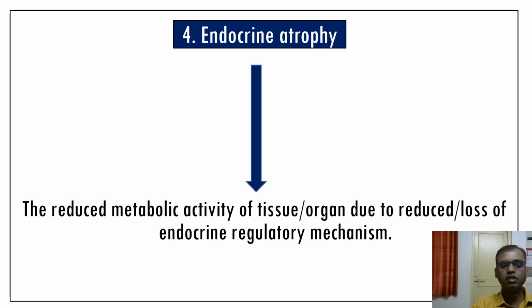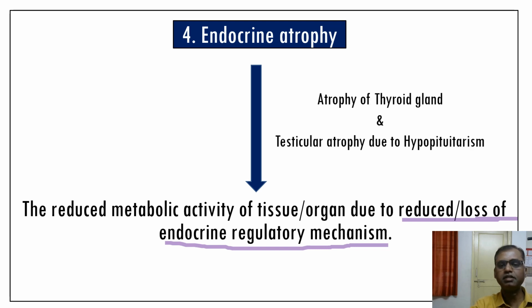Endocrine causes. The reduced metabolic activity of the tissue or organ due to loss of endocrine regulatory mechanism. When the loss of endocrine regulatory mechanism leads to reduced metabolic activity of the tissue or organ. The example is atrophy of the thyroid gland or testicular atrophy due to hypopituitarism. You can see it here. So these are the typical examples of the endocrine atrophy.